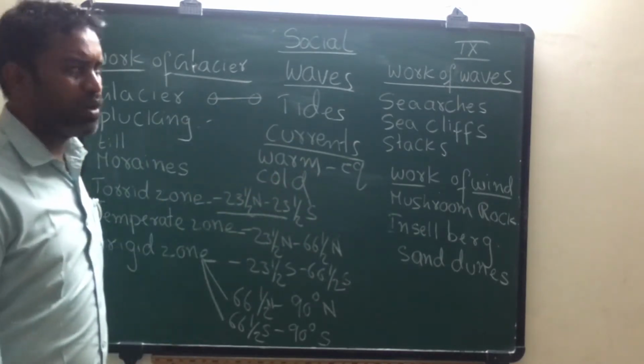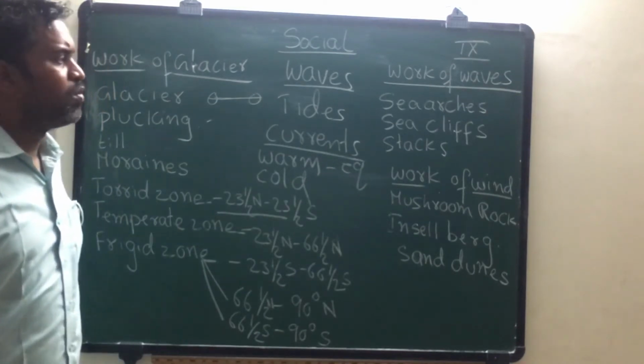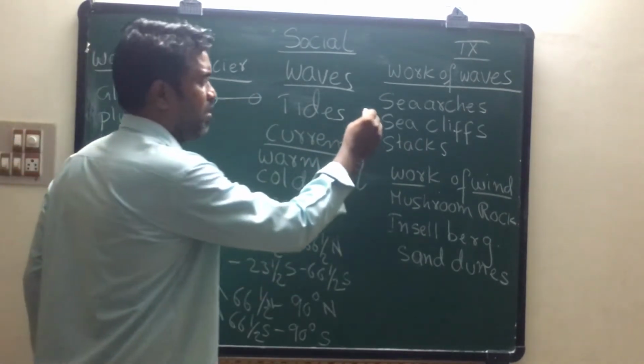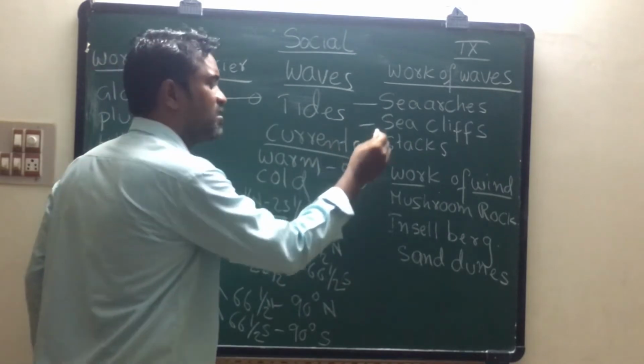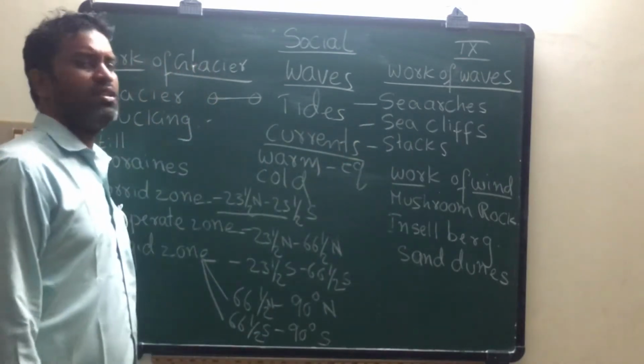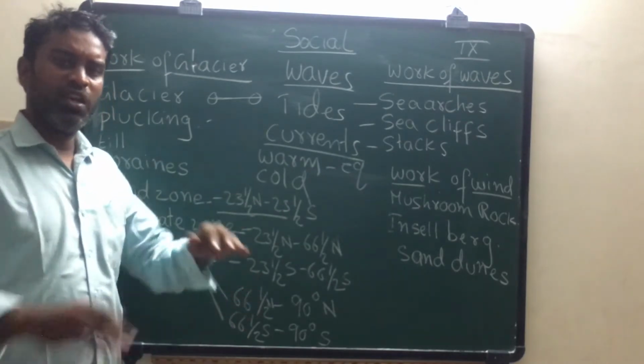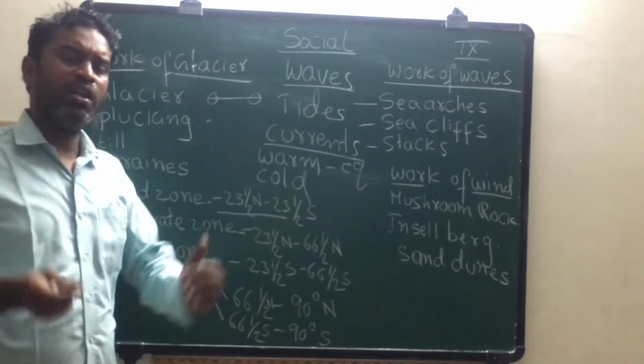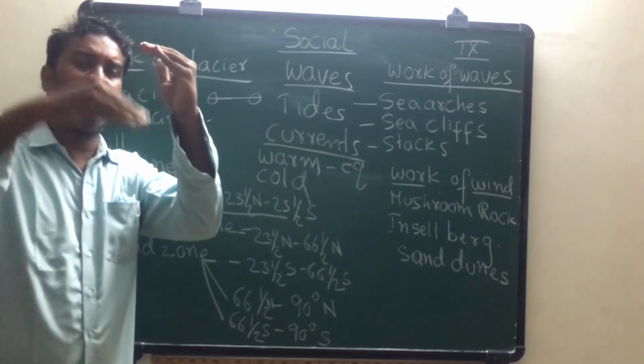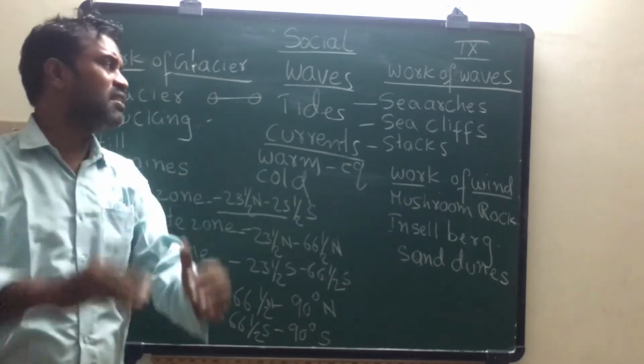Next students, work of waves we are going to discuss now. Work of waves. The first work done by waves is sea arches. Second one is sea cliffs. The third one is stacks. Sea arches means what? When the waves are coming with huge force, they remove the inner part of the rock and the rock will be opened like this. Inner part will be a gap. This is called sea arches.